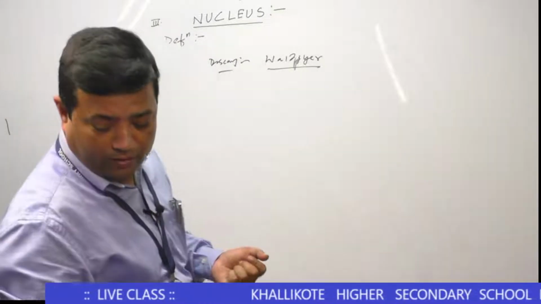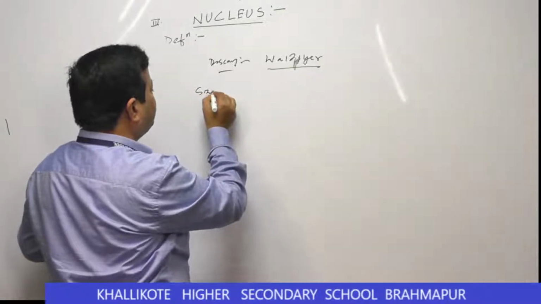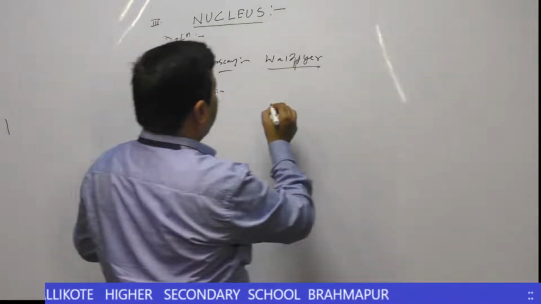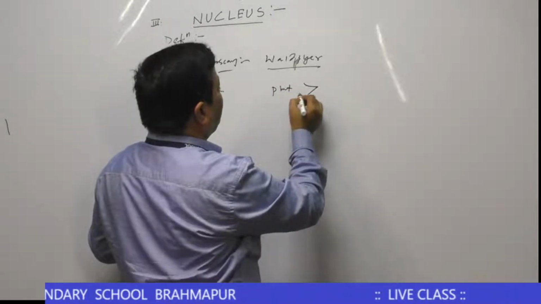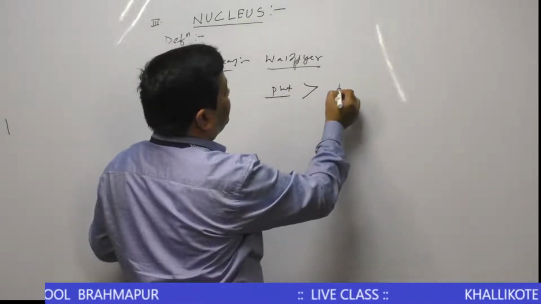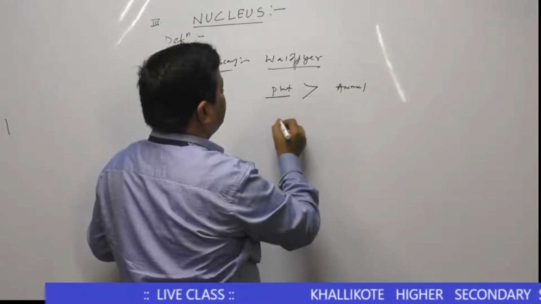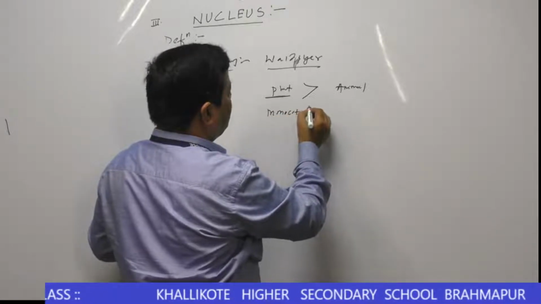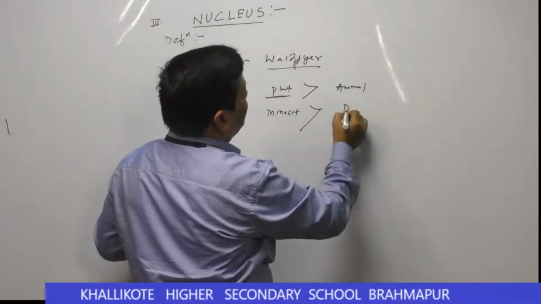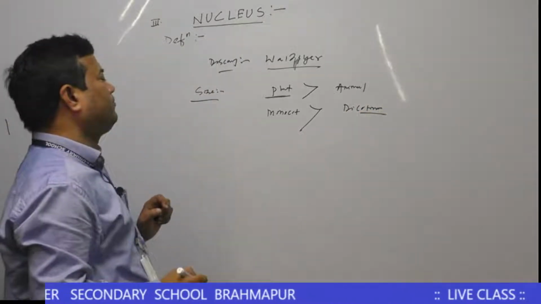Then comes the size of the chromosome. We have already known that plant chromosome size is greater than animal chromosome size. Similarly, monocot chromosome is greater than dicot chromosome.